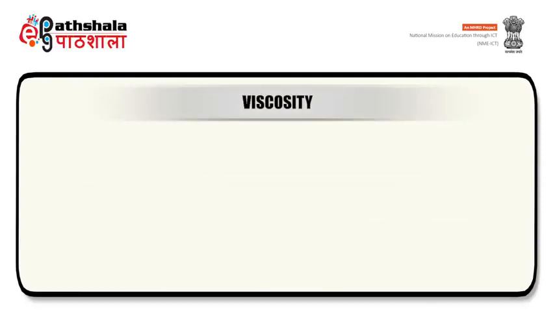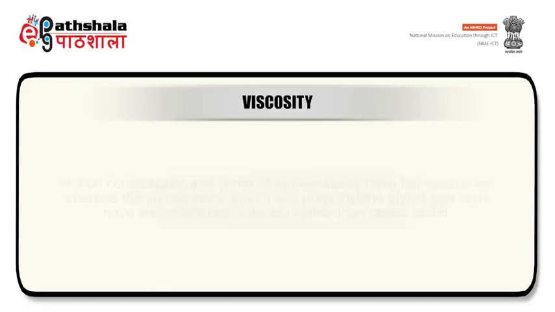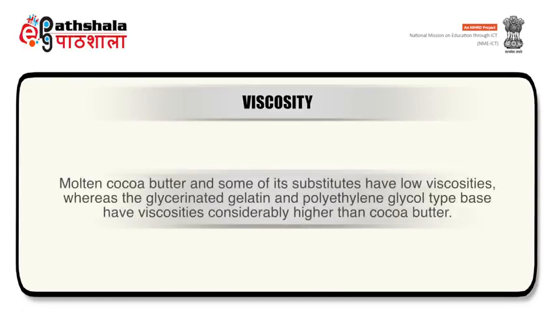Viscosity is the next important concern. Viscosity of the molten suppository mass is important in the manufacture of suppository and to its behavior in the rectum after melting. Molten cocoa butter and some of its substitutes have low viscosities, whereas glycerinated gelatin and polyethylene glycol type bases have viscosities considerably higher than cocoa butter.